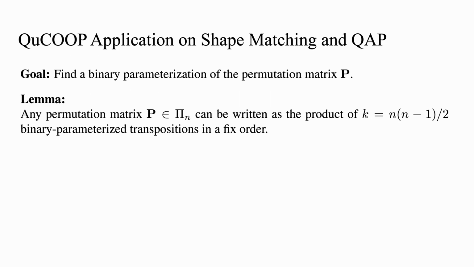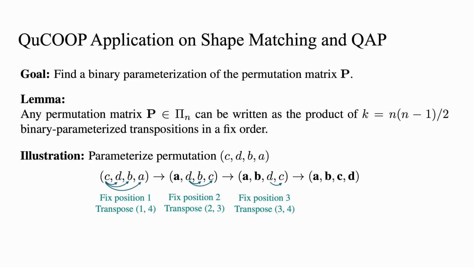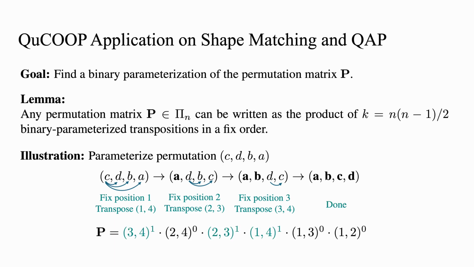To come back to the shape matching problem, in order to use QuCOOP for our objective, we need to find a binary parameterization for permutation matrices. We show that any permutation matrix P can be written as the product of n times n-1 over two binary parameterized transpositions in a fixed order. To get an intuition of it, we look at this example of permuting four elements. First, we should draw one out of three transpositions to fix the first element if it is misplaced. Then, we draw one out of two transpositions to fix the second element if it is misplaced. And finally, we should draw one out of one transposition to fix the last element if it is misplaced.